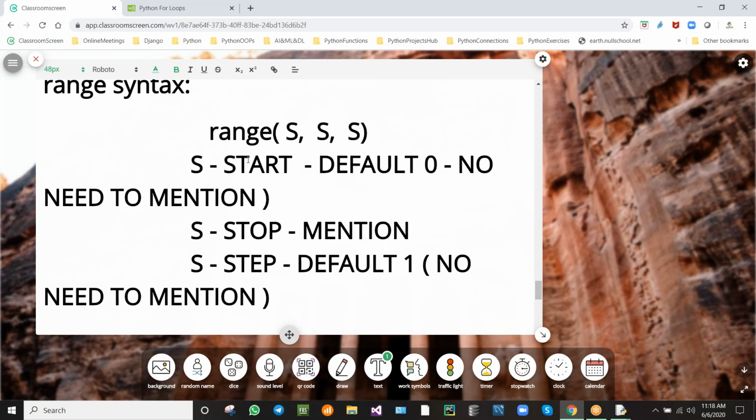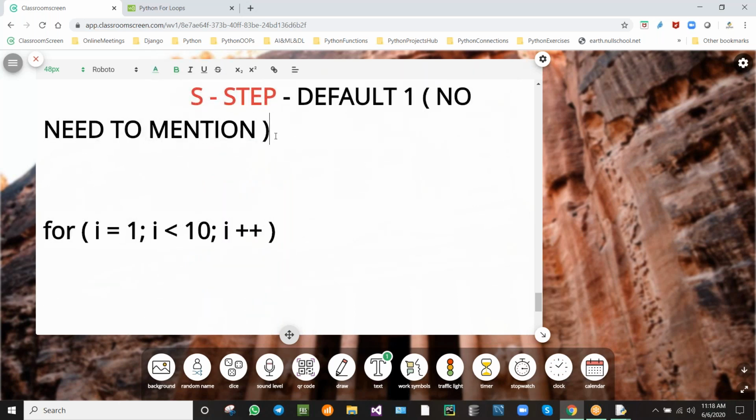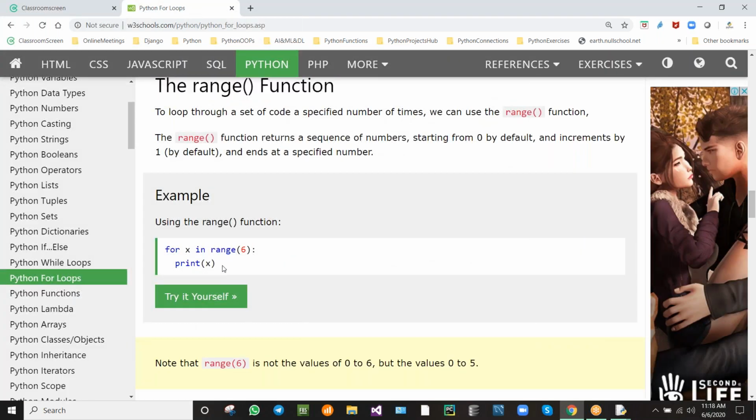Range consists of three things: starting point, stop point, and step. Three things we will be having in the range. Now see this example: for x in range.